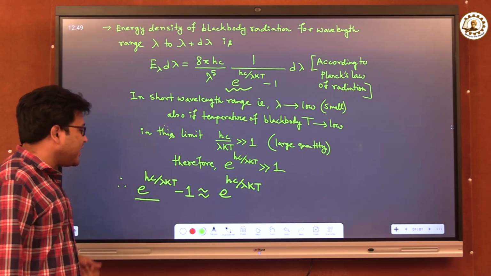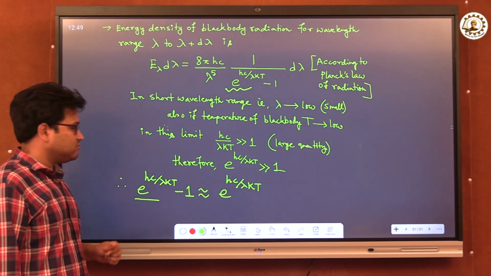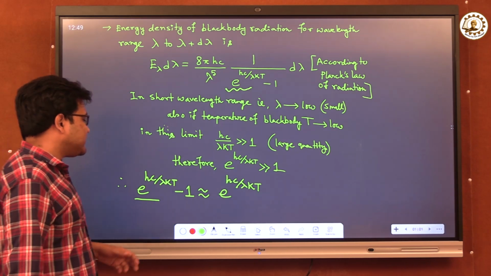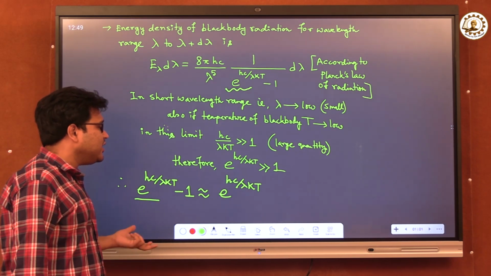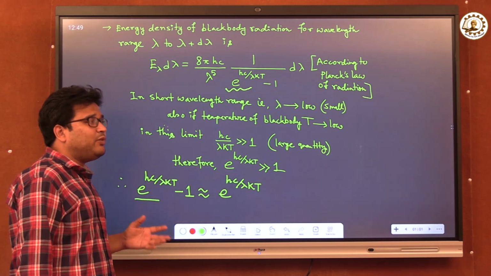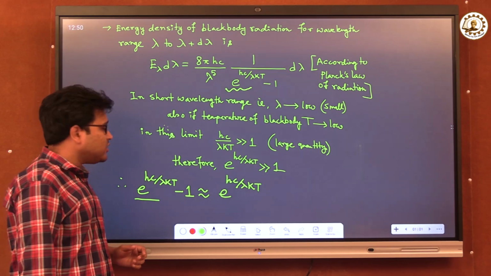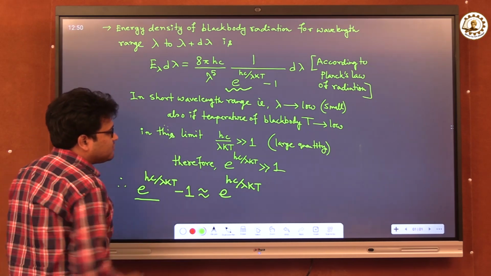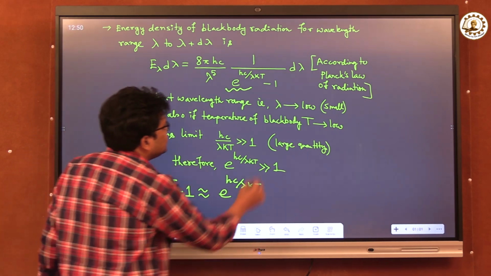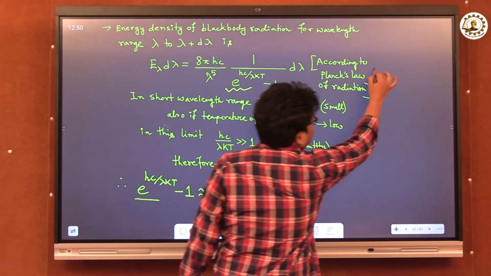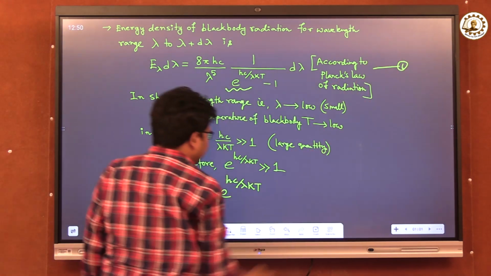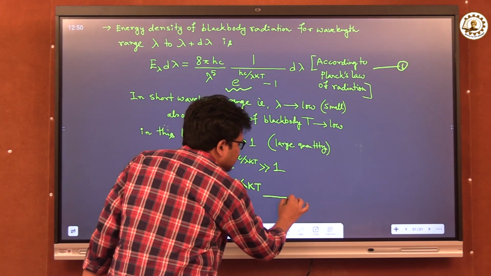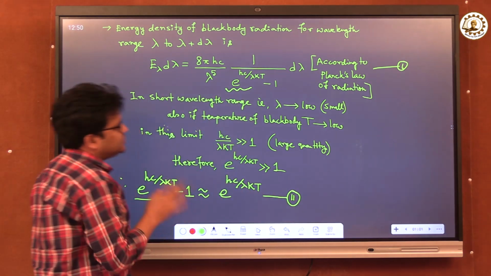So we can drop this minus 1 term. That means if we subtract 1 from this large quantity, the net result will remain almost invariant. That is why I am dropping the minus 1 term. So this is my equation number 1, and this is our relation or equation number 2.